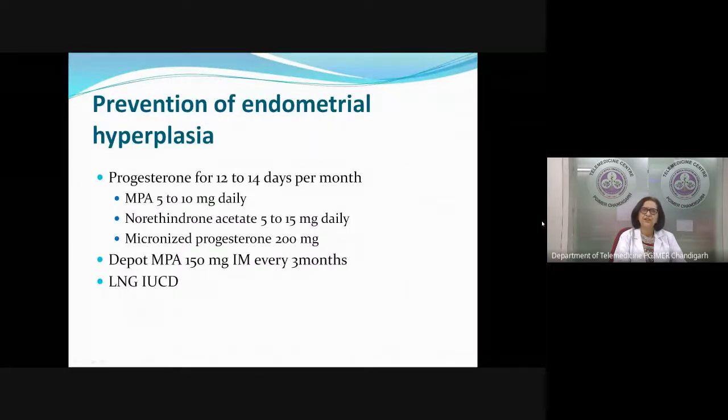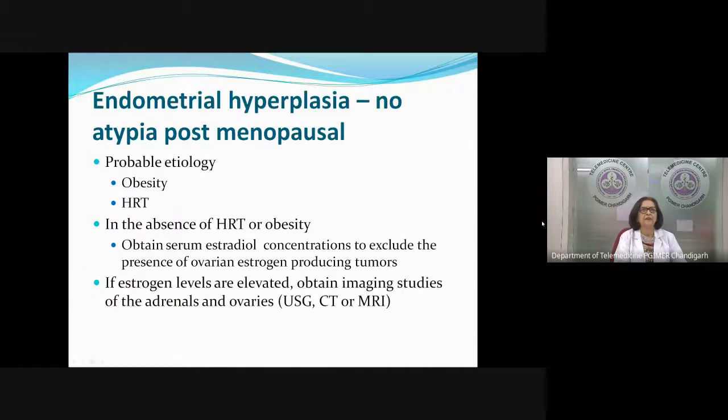And for prevention, we can give any of these. I have already mentioned these drugs earlier. The same doses can be continued for 3 to 6 months.